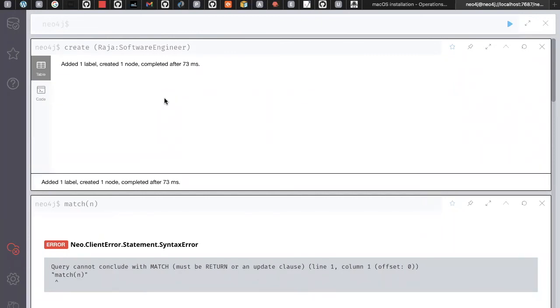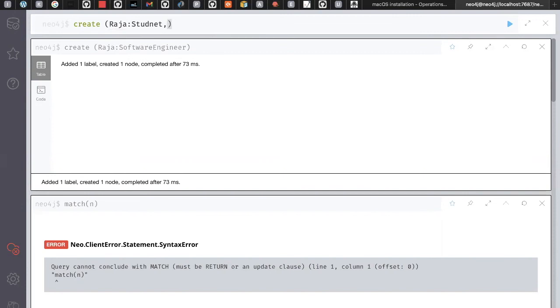For example, if you want to get this information specifically, we can get it, but we need to write a where clause and get this information as well. Let me give some more information here. This Raja is not only a software engineer, he is a person. Something like that we can add here. So say Raja, colon, and the next one is software engineer, which is already there. I don't want to give software engineer again. He is a student, for example. Something like this I am giving.